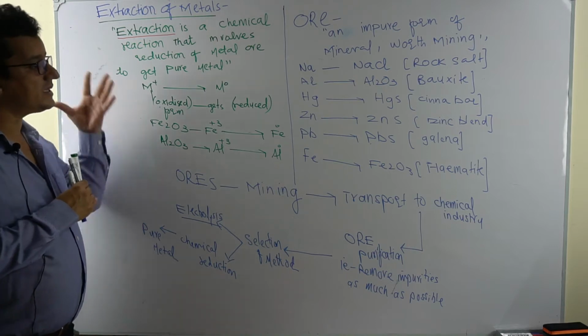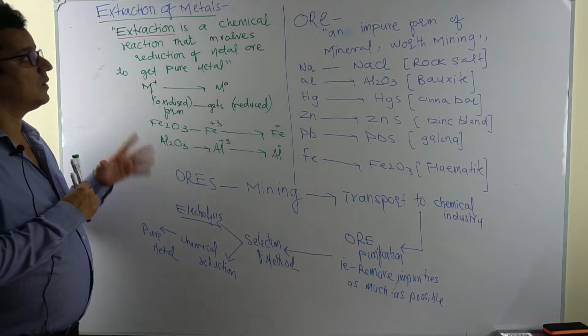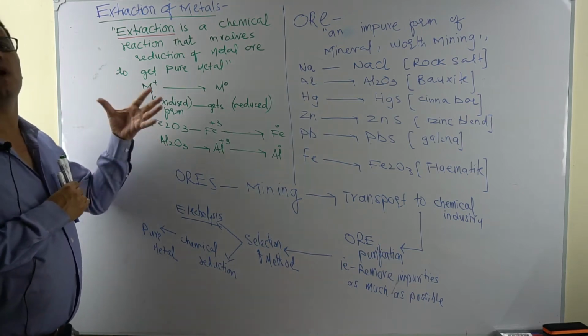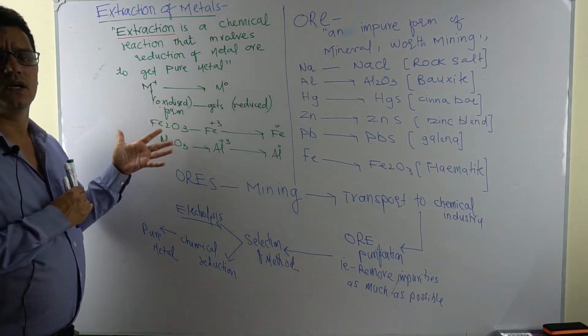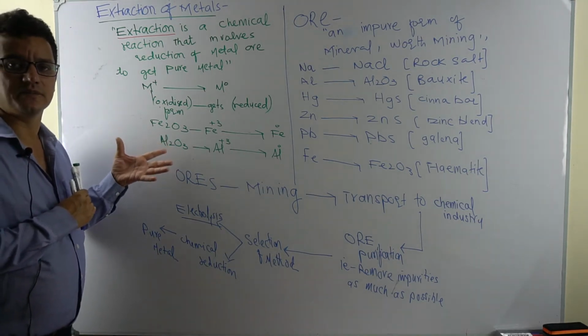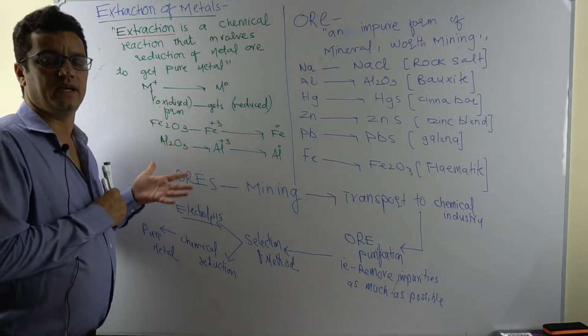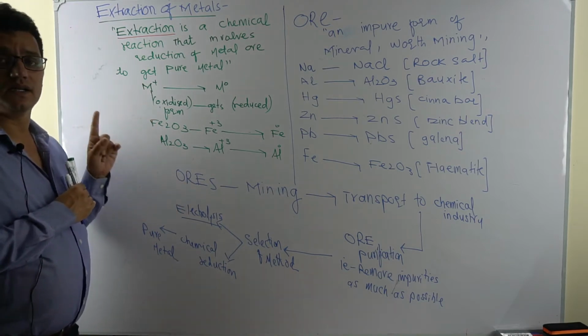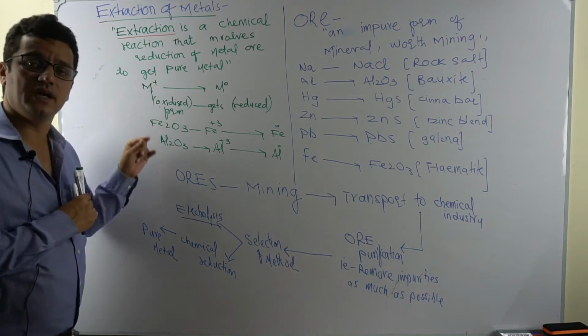Now the extraction method depends on the position of the metal in the reactivity series. If the metals are very reactive, like group 1 metals or group 2 metals, or some group 3 like aluminum and beneath, they are extracted only by the electrolytic method.